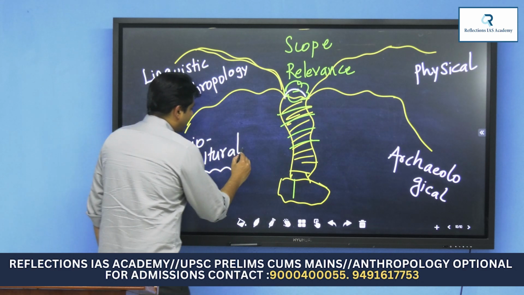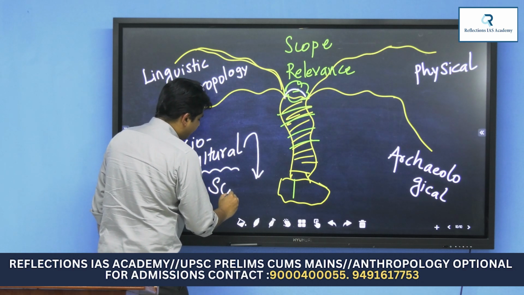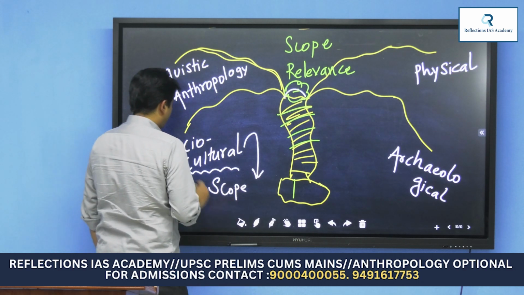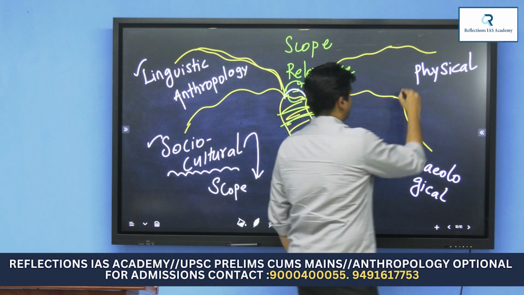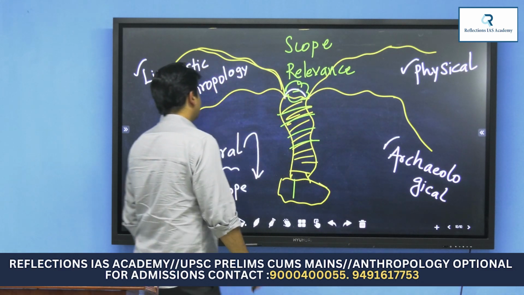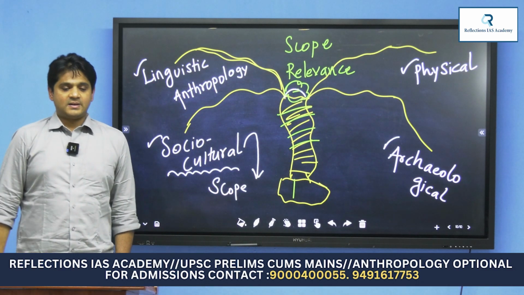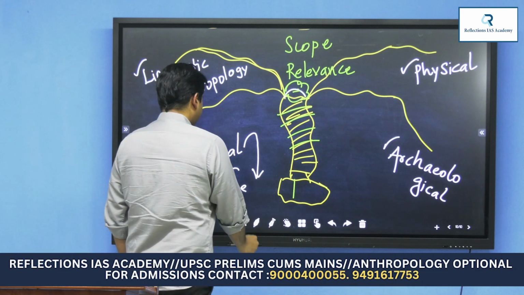They want us to go in depth, in a little more detail, and understand the scope of each branch: scope of socio-cultural, scope of linguistic, scope of physical anthropology, scope of archaeological anthropology. They expect us to study it in a more detailed way.